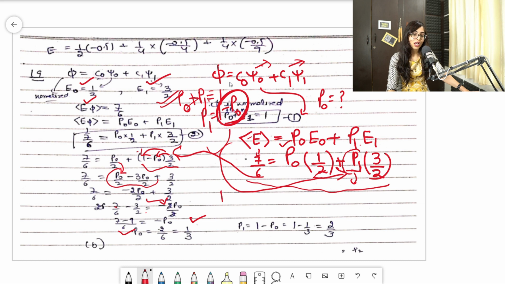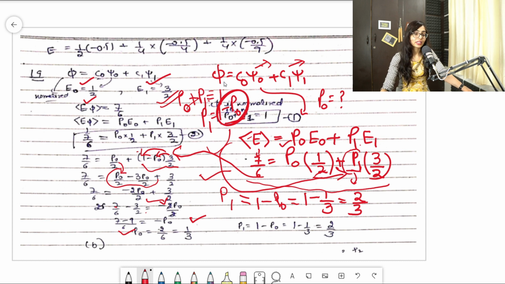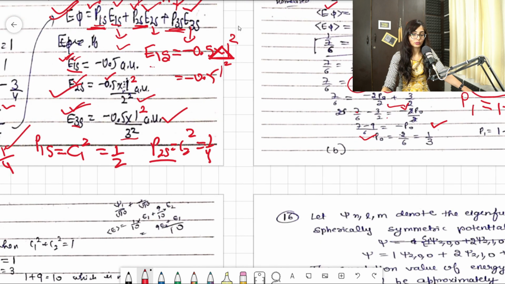So in the exam, if it was also asked, you got the value of P naught. So even if it was asked what is the value of P1, you can easily calculate. That is 1 minus P naught, 1 minus 1/3, so that would be 2/3. Now along with P naught, you also know the value of P1. Although that was not asked, if the examiner wants to ask, he can ask the P1 value also.